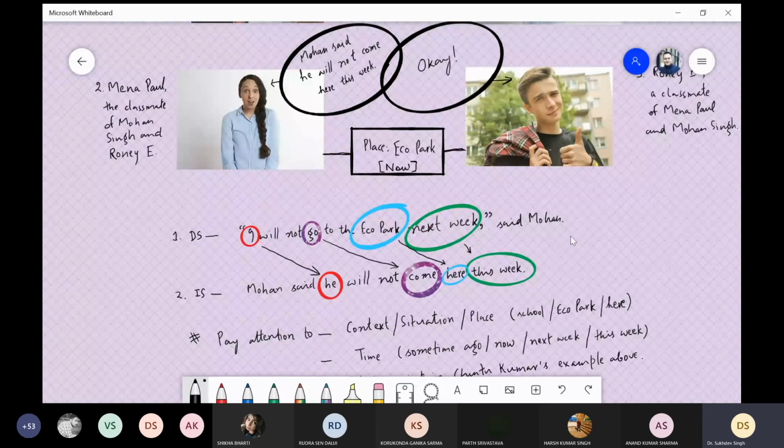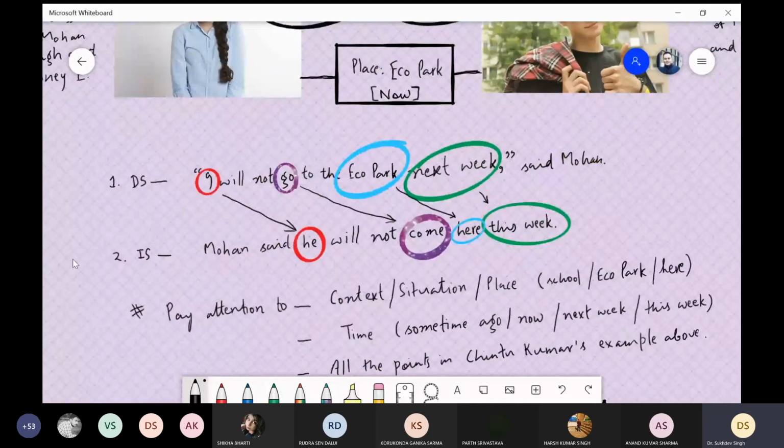So the statement starts with inverted commas, and then the statement, I will not go to the Eco Park next week. Then you put a comma. After that, you close the inverted commas and then write the words which convey that it is reported speech, said Mohan, and then the full stop. The entire sentence is closed here with the full stop after the person. And now let us see how we convert it into indirect speech. We lift this said Mohan and convert it, put it first in the indirect speech, and we don't write said Mohan.